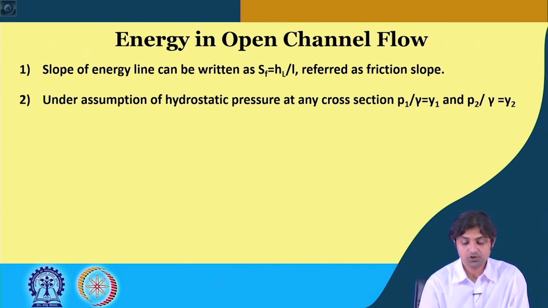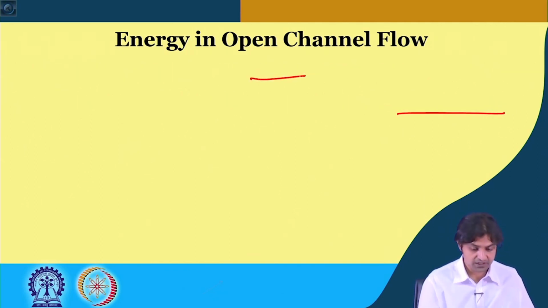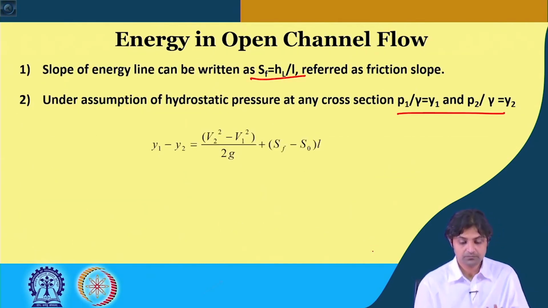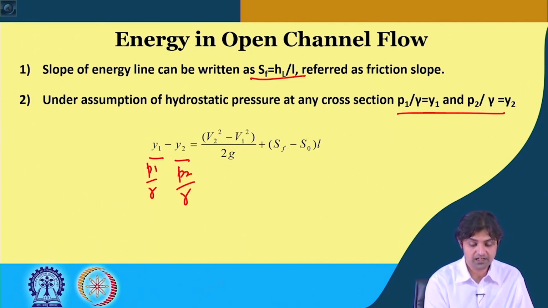Under the assumption of hydrostatic pressure at any cross section, P1 by gamma can be written as Y1 and P2 by gamma is written as Y2. So, our energy equation changes to this. The terms on the left hand side become negative when moved to the right hand side.